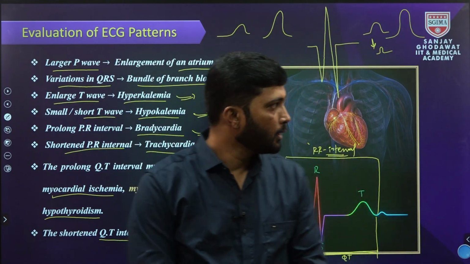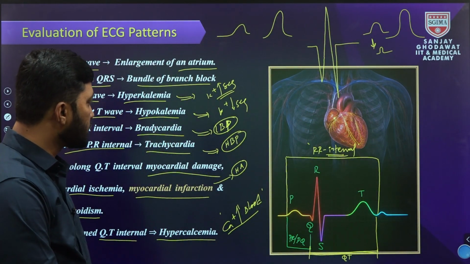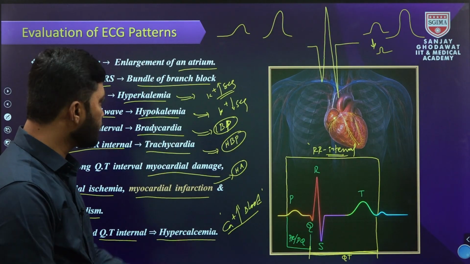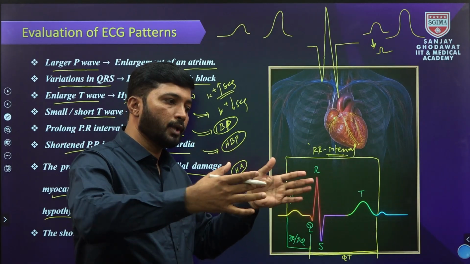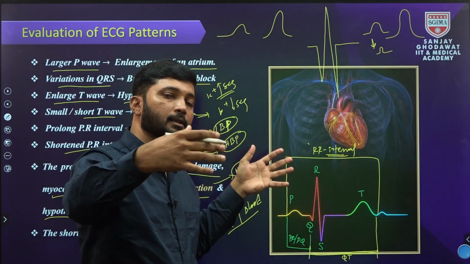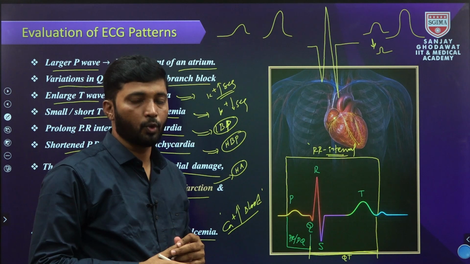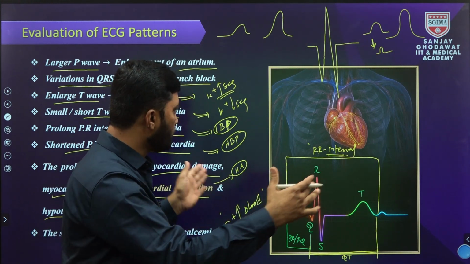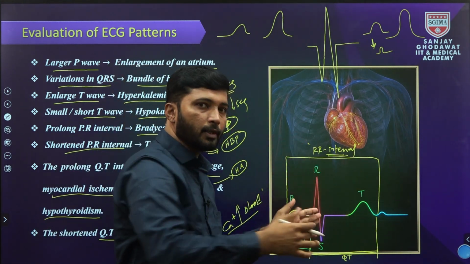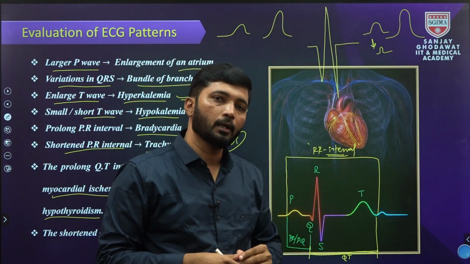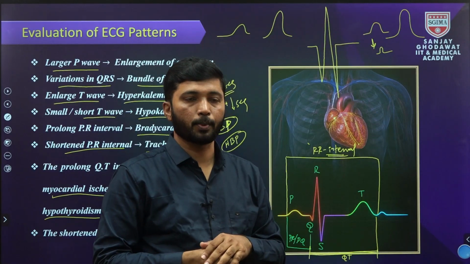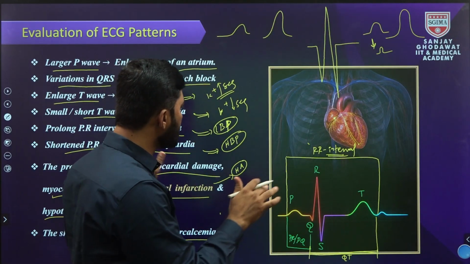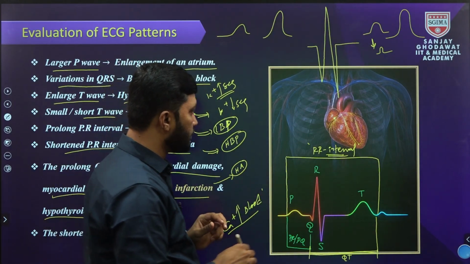Now finally, the ECG waves and intervals. If you take the prolonged RR interval, the cardiac cycle duration expands to more than 0.8 seconds. Whereas the shortened RR interval, what happened? The cardiac cycle duration is below 0.8 seconds. This is some evaluation of the ECG patterns.